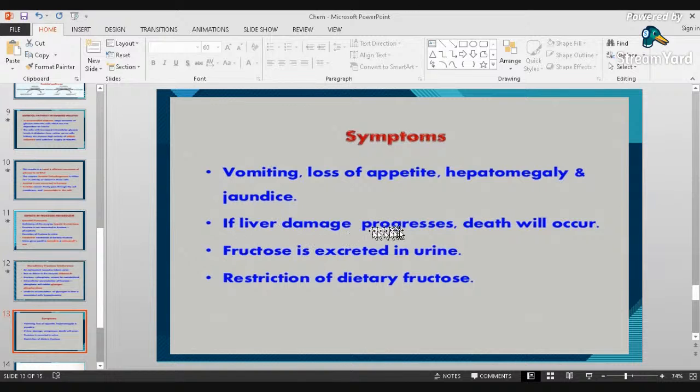If liver damage progresses, death will occur. Fructose is excreted in urine. Treatment is restriction of dietary fructose. Usually, in healthy people undergoing a urinary test, sugar should not be present.